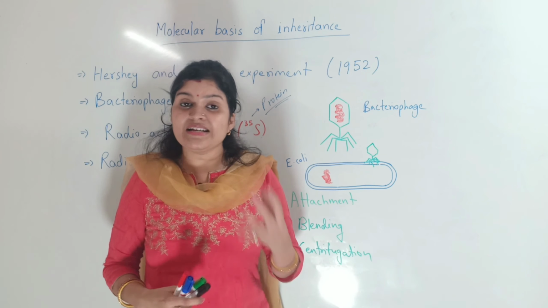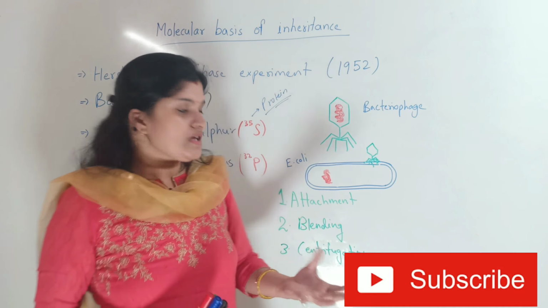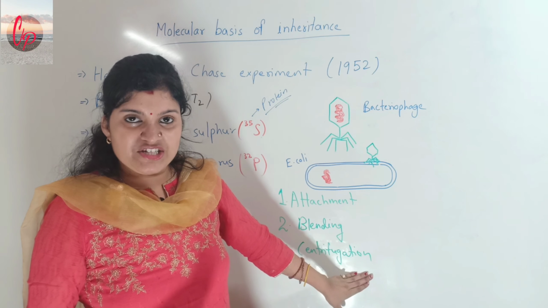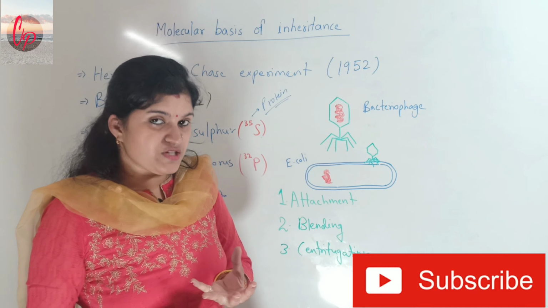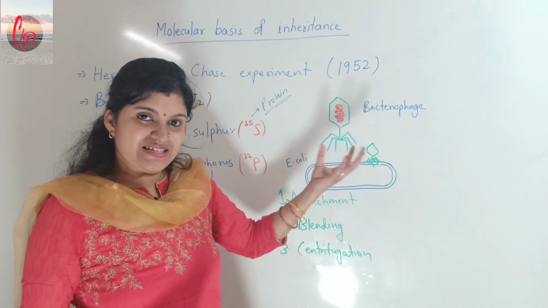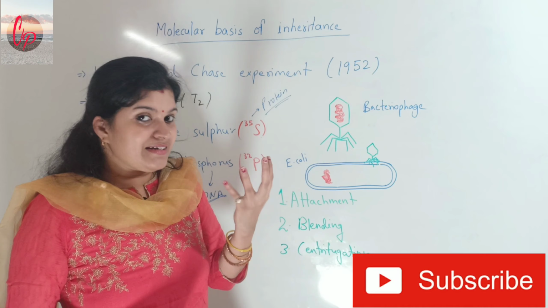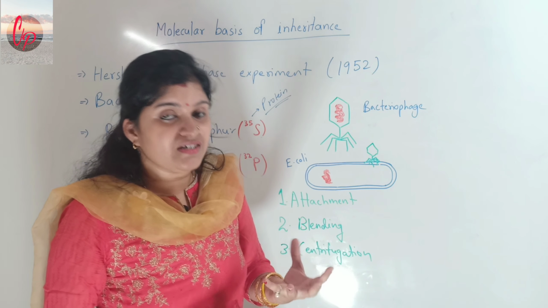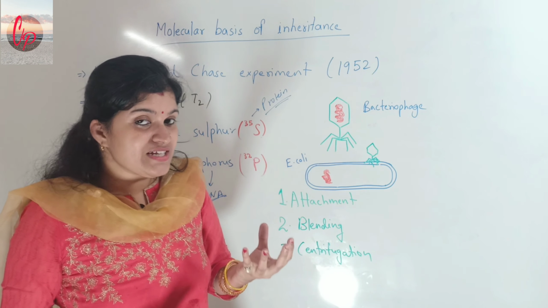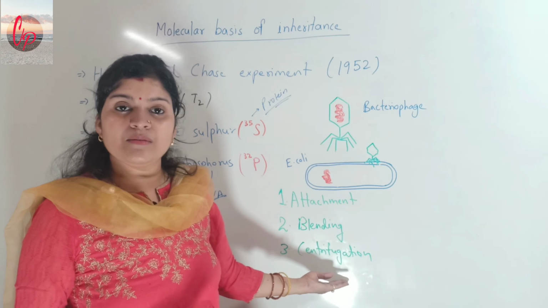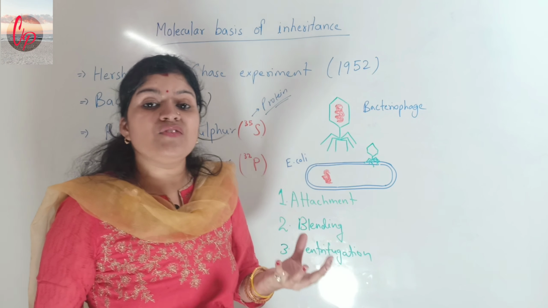And when the result was observed after centrifugation, the settled material was observed, because the bacteriophages have transferred their genetic material. The scientist was supposed to observe whether phosphorus is present in the settled material or sulfur is present.